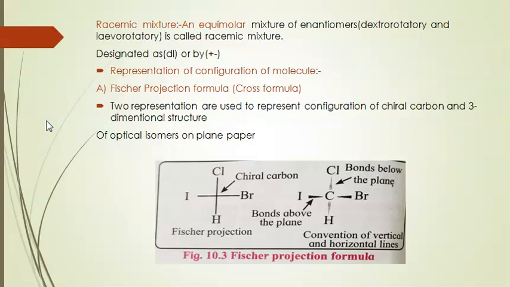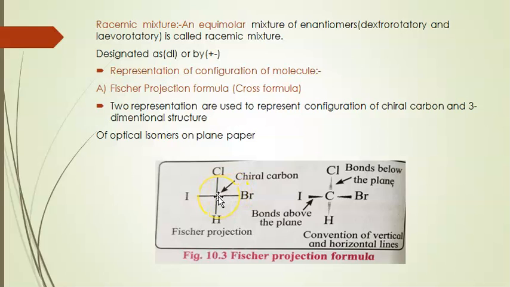Racemic mixture. An equimolar mixture of enantiomers, dextrorotatory and levorotatory, is called a racemic mixture, designated as DL or by the plus-minus sign. The configuration of molecules is represented by two formulae: the Fischer projection formula and the cross formula. Two representations are used to represent the configuration of the chiral carbon and the three-dimensional structures of optical isomers on the plane of paper. Here, the Fischer projection formula.